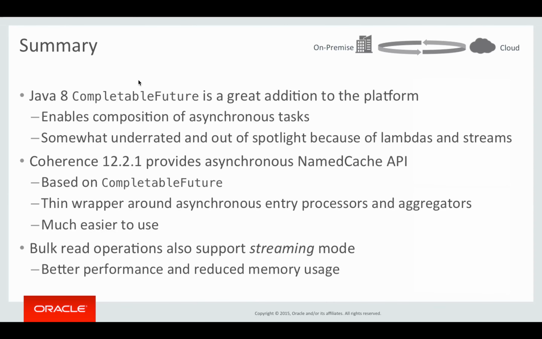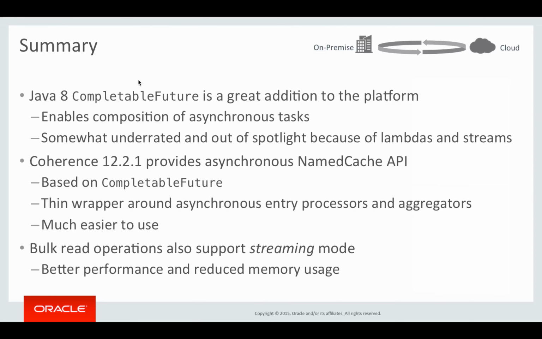As you could see, Java 8 CompletableFuture is really a great addition to the platform. It enables very easy composition of asynchronous tasks. It is much easier to use than any of the concurrency constructs that we had before CompletableFuture was introduced. It is somewhat underrated and out of the spotlight because lambdas and streams are so popular and took most of the publicity after the Java 8 release. But it is a very, very powerful feature.